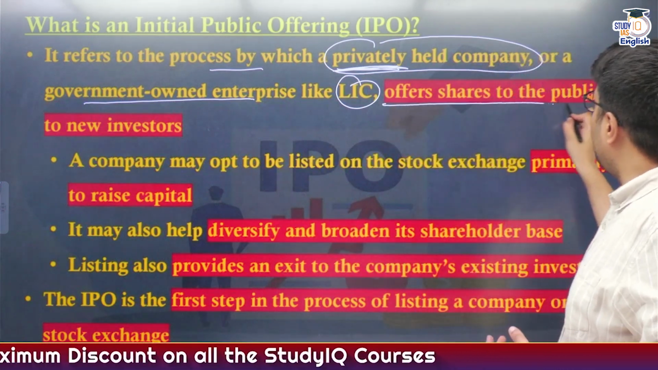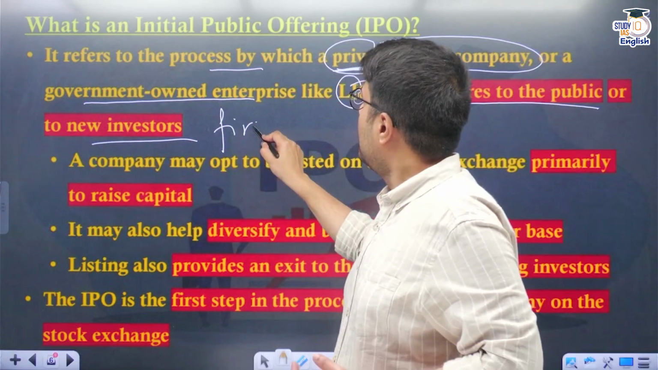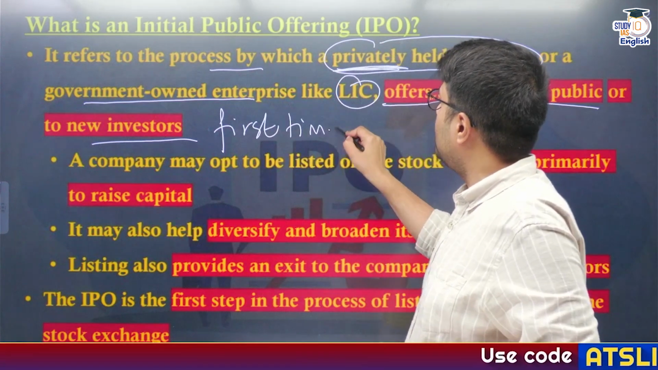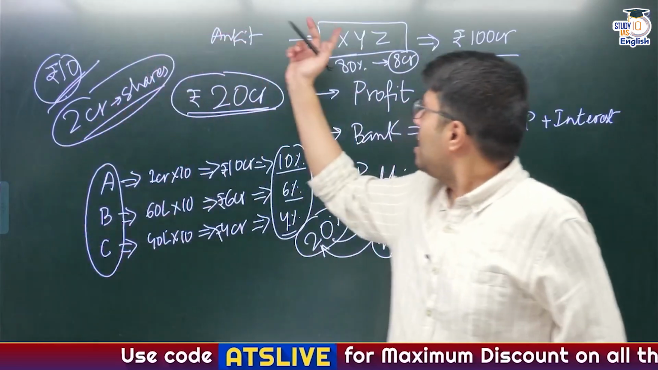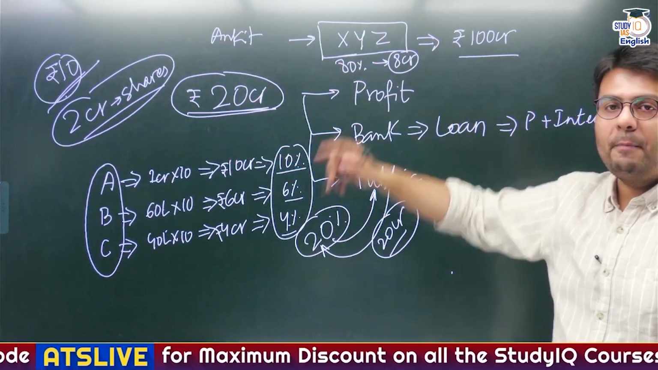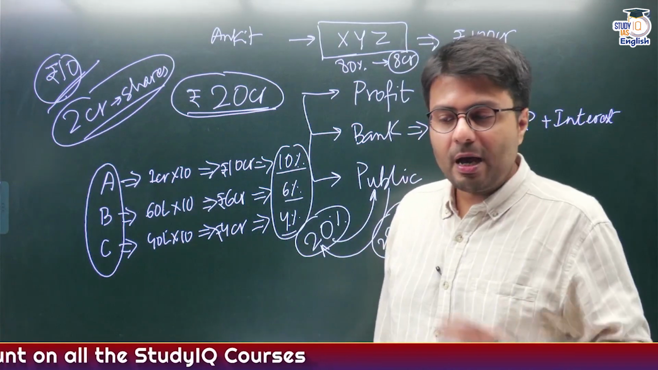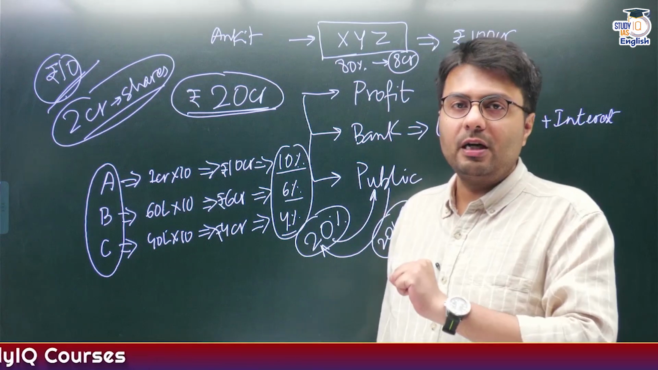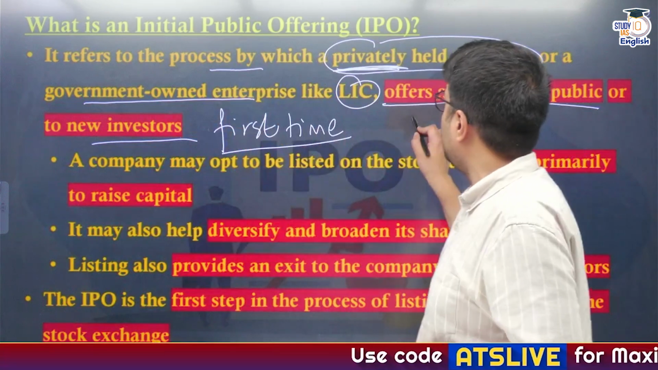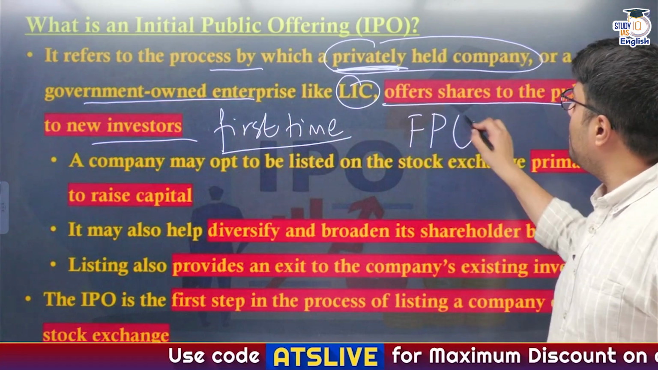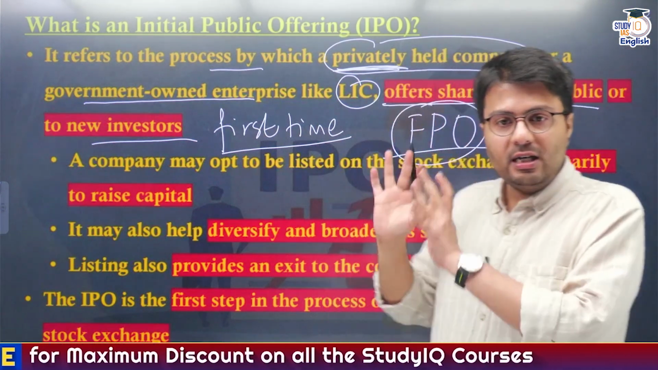And the process when they offer shares to the public or to new investors for the first time is called an IPO. And suppose for the second time they are issuing their shares, right? So I told you, after the IPO, I hold 80% of ownership. And suppose I want to sell a further 10% of ownership in my company and reduce my ownership to 70%. So that second issuing of shares will not be called an IPO. That will be called a further public offering or follow-on public offering, called FPO. Understand the difference?